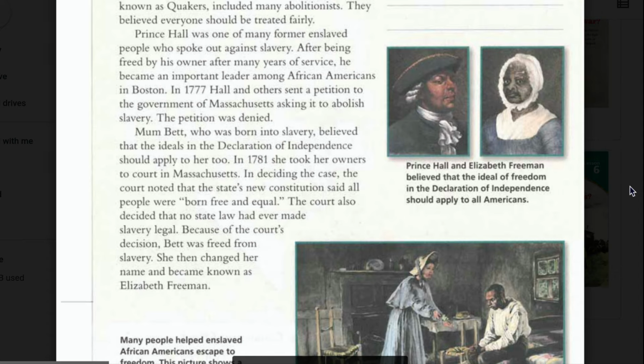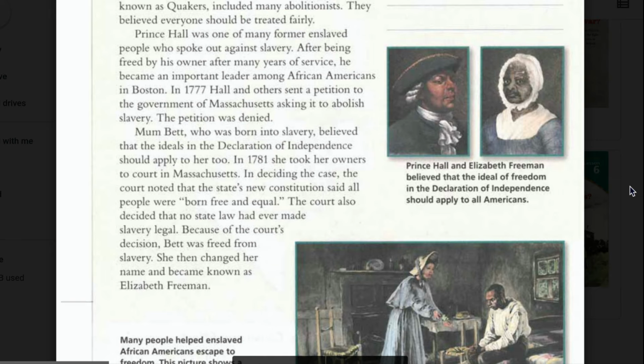The petition was denied. Mum Bet, who was born into slavery, believed that the ideals of the Declaration of Independence should apply to her too. In 1781, she took her owners to court in Massachusetts. In deciding the case, the court noted that the state's new constitution said all people were "born free and equal." The court also decided that no state law had ever made slavery legal. Because of the court's decision, Bet was freed from slavery. She then changed her name and became known as Elizabeth Freeman.